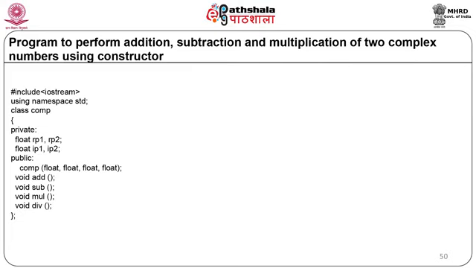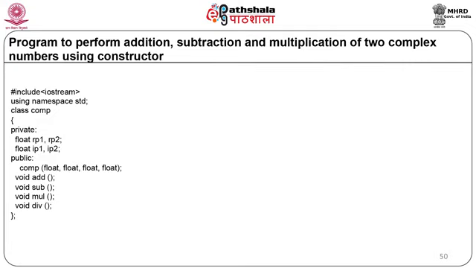Now here complex number will have two parts, the real part and the imaginary part. So they are declared as private data members: float rp1, rp2 which are the real parts, and float ip1, ip2 which are the imaginary parts. In the public section we are going to have one constructor, complex, and it is going to accept four float parameters. Then we are going to have member functions void add, void sub and void mul, and our class ends.